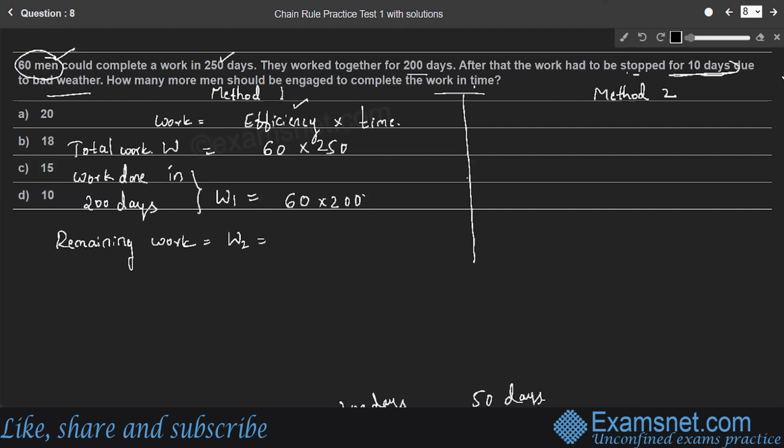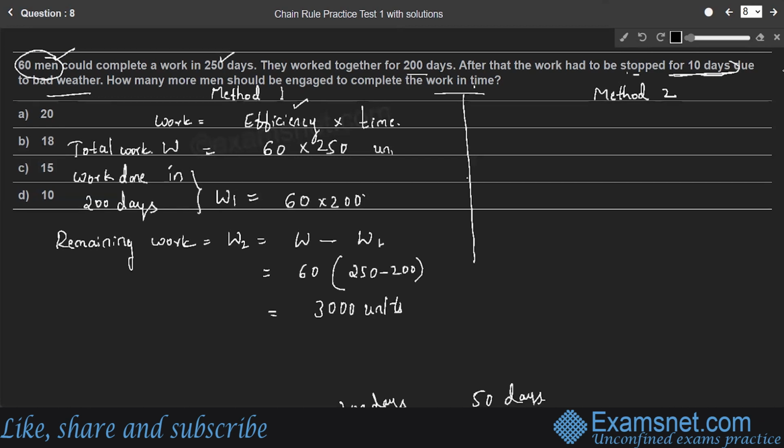For that, we need the remaining work, right? What is the remaining work? Total work W minus the first part of the work. So 60 into 250 minus 60 into 200, we can take 60 as common. 250 minus 200, therefore it is 60 into 50. So 3000 units is the remaining work. It may be joule, right?